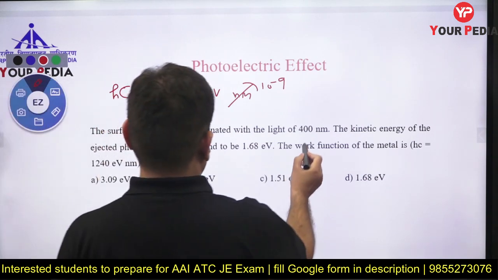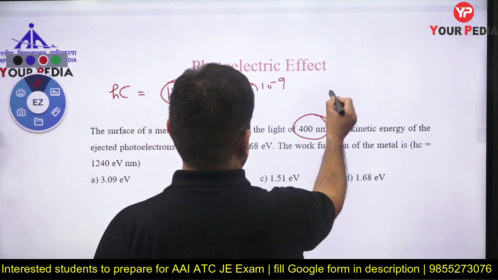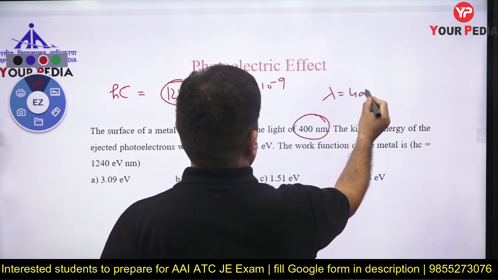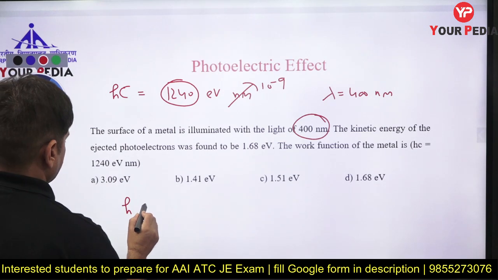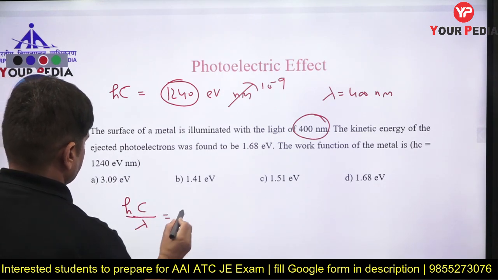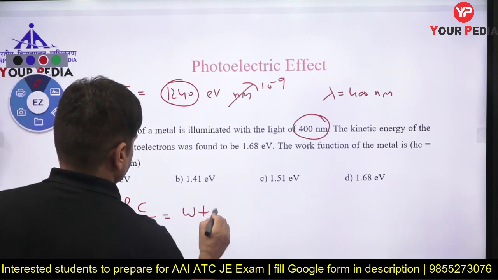Now he has given you the wavelength of light in nanometer: 400 nanometer. The kinetic energy of the ejected photoelectron is also given. So what is the work function? hc by lambda is equal to work function plus maximum kinetic energy.